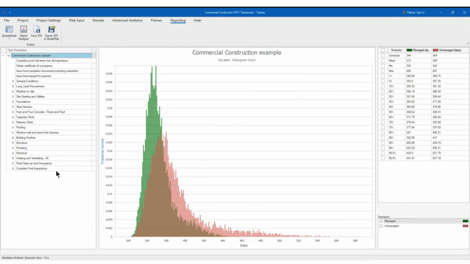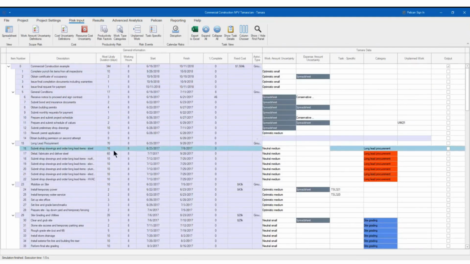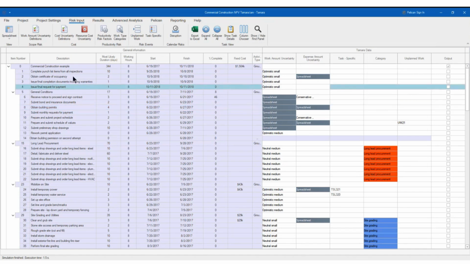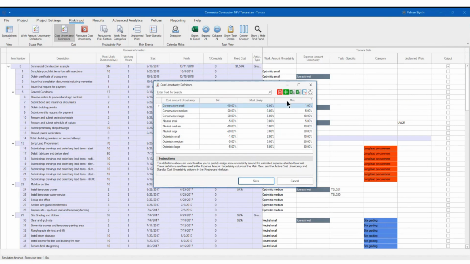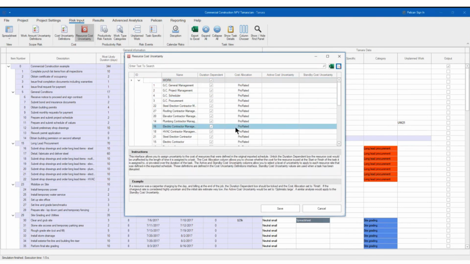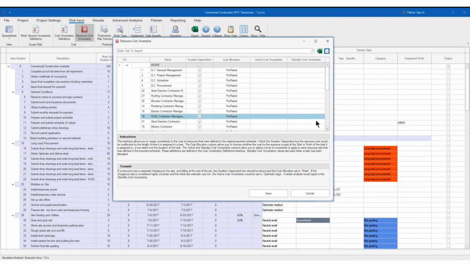Tamara here. Do you happen to have any question? Is there anything that you would like to see? You see that Tamara has a very simple but very deep interface. So we can go on and on and add more things. You see, change the cost uncertainty. You can import these ranges, and you can do that for the resource cost as well. This is something that I didn't touch.